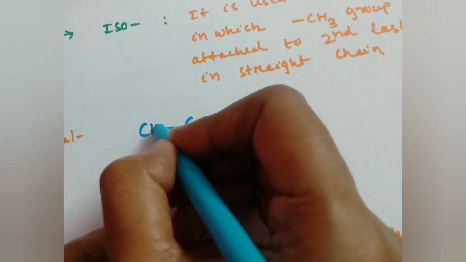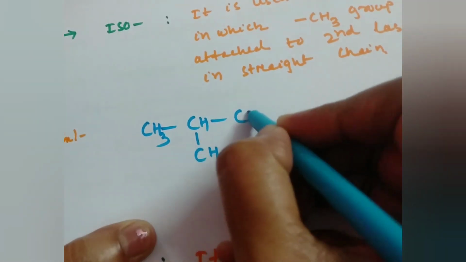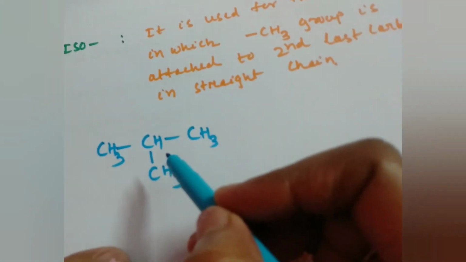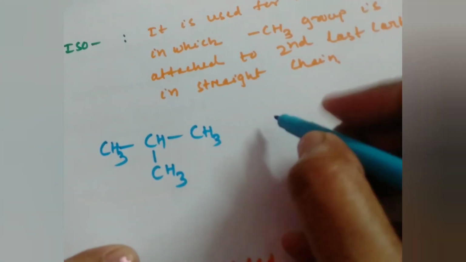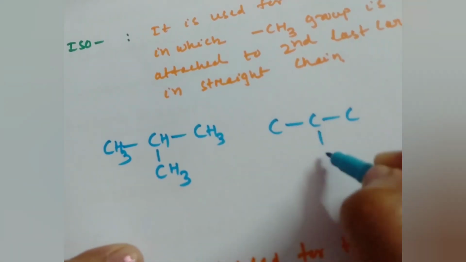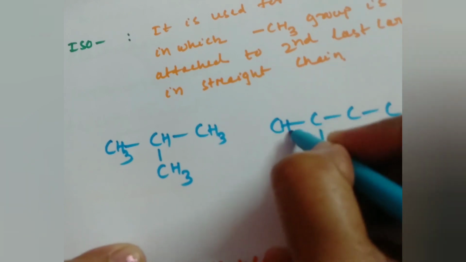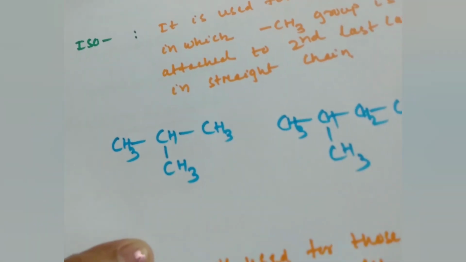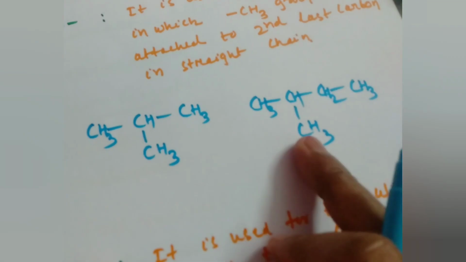Now you are satisfied with this. This is CH3, CH, CH3. Here this is one example. You can write these examples also. These are the two compounds.